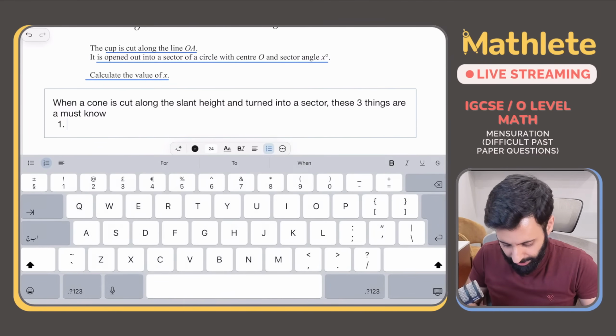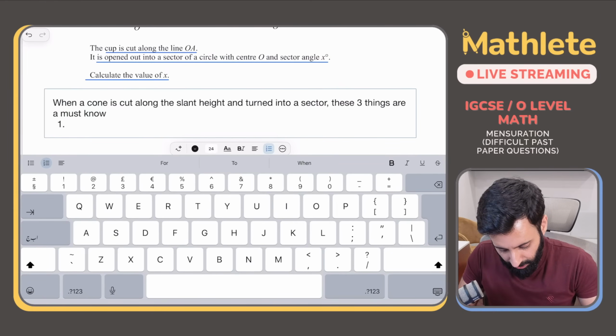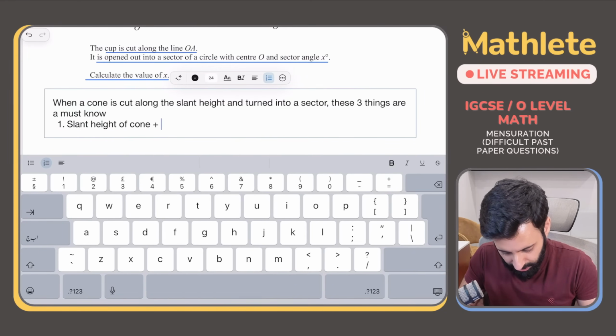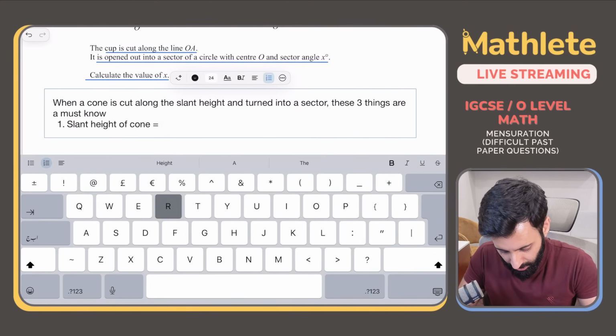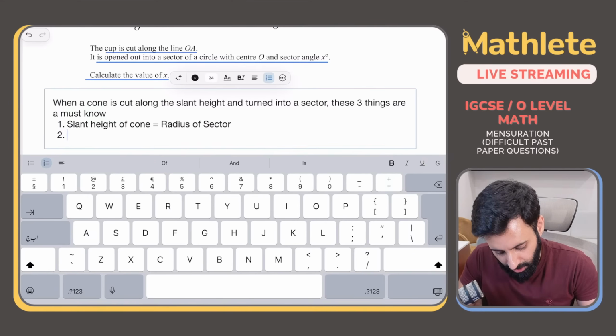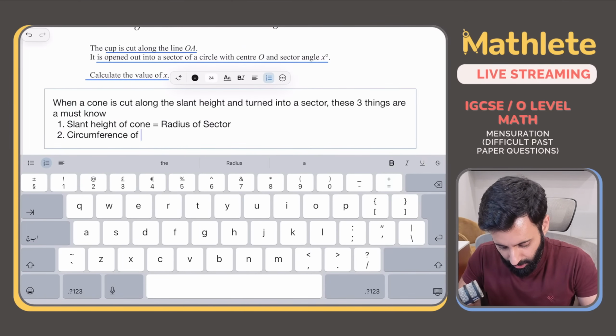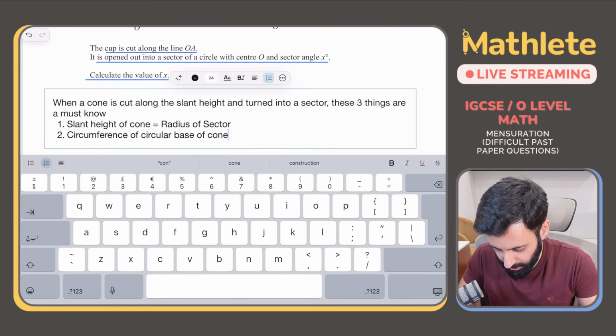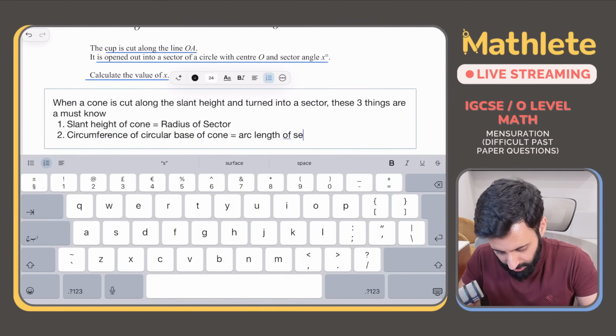I will show you in a moment. The slant height of the cone is now equal to the radius of the sector. Number 1. Number 2, the circumference of the circular base of the cone equals the arc length of the sector.